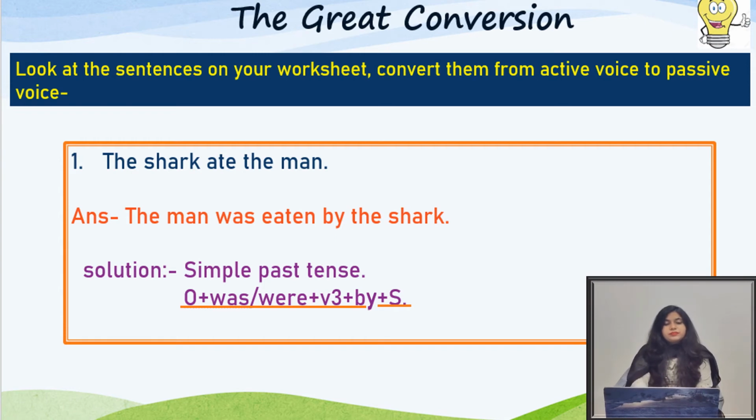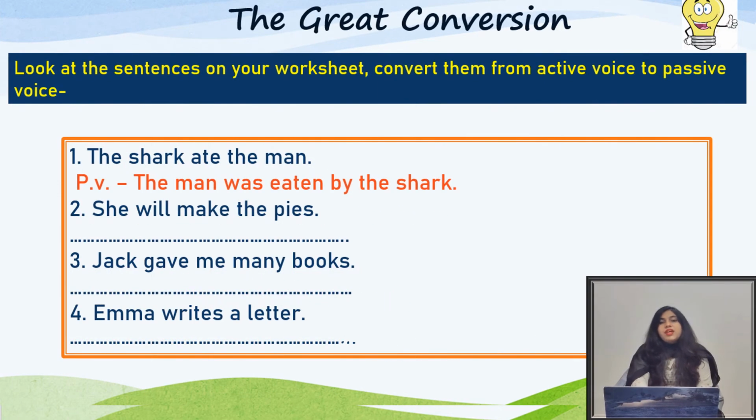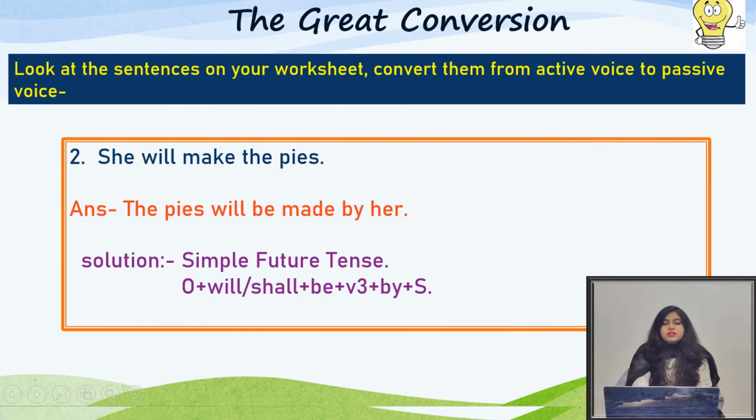The second sentence is She will make the pies. In this sentence, she is the subject here, will make is the verb, and the pies is the object of the sentence. Now we see the passive voice of the sentence. The passive voice of this sentence is: The pies will be made by her. This sentence is in simple future tense. That's why we have applied the object plus will or shall plus be plus V3 plus by plus subject formula here.